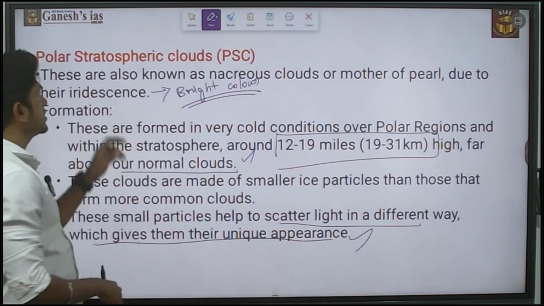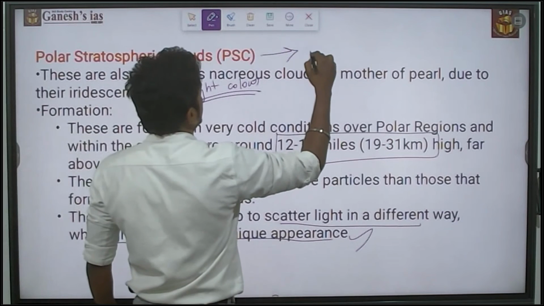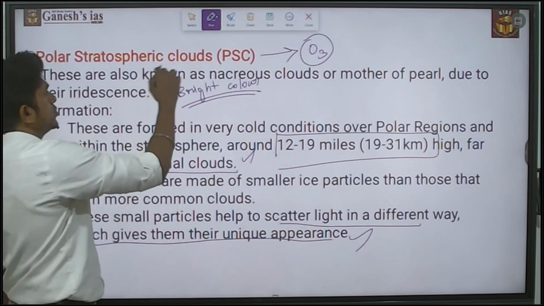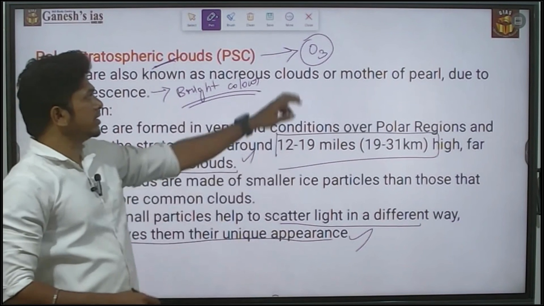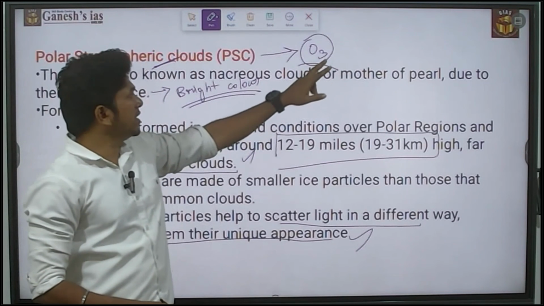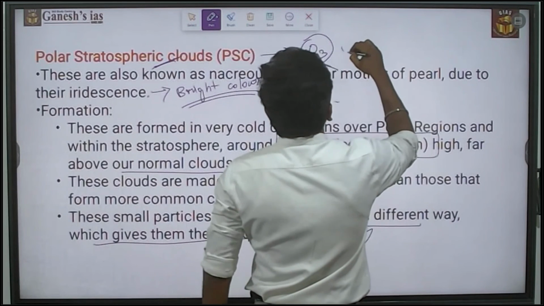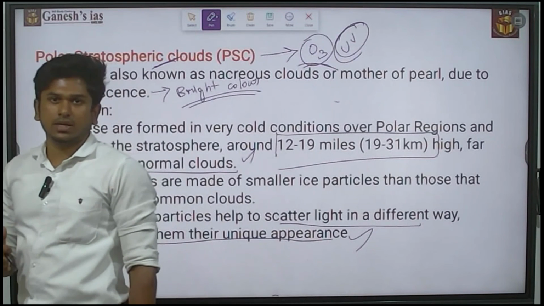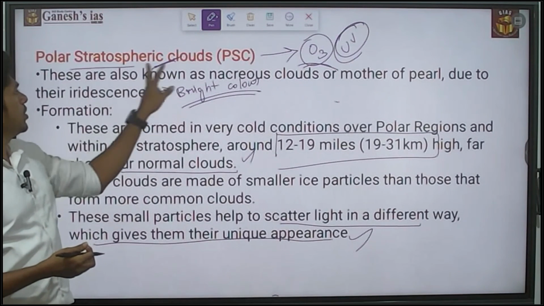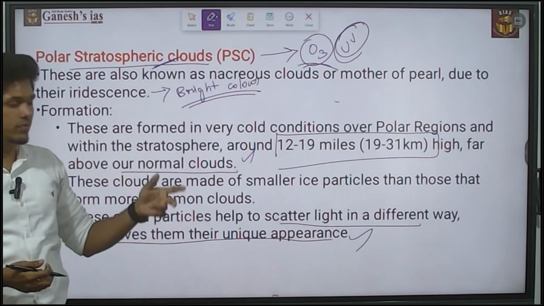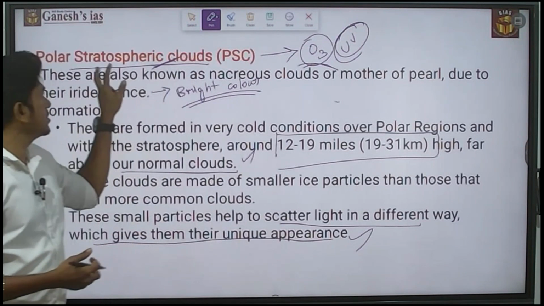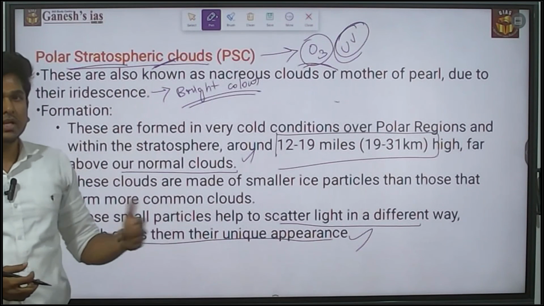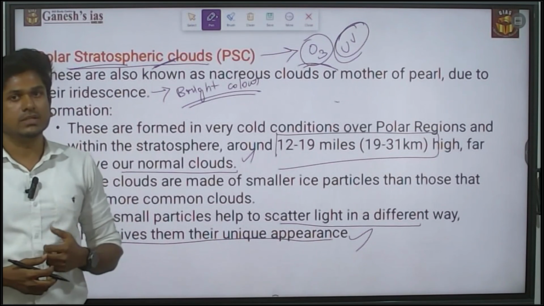When it comes to polar stratospheric clouds, they affect the ozone layer. This is also the most important one. These clouds affect the formation of ozone. So if there are ozone holes, then the UV rays get into the Earth's troposphere. That is the major negative. So they may ask about polar stratospheric clouds in 2025. If they are going to ask any question on clouds, there is the most possibility of asking the question from polar stratospheric clouds. So please make a note of it. That will be more useful for your upcoming prelims exam. Okay. Thank you.